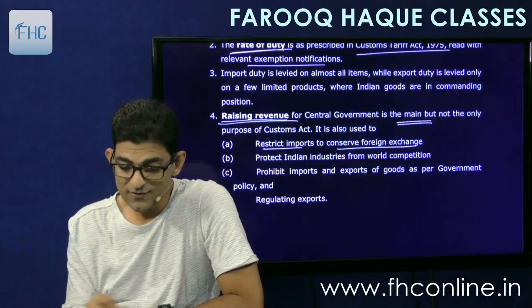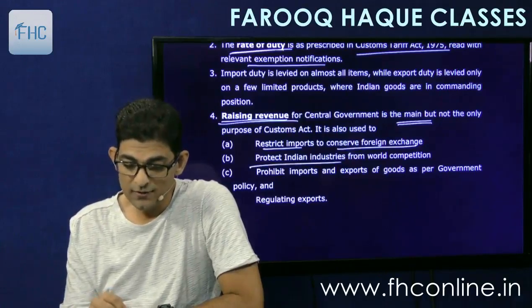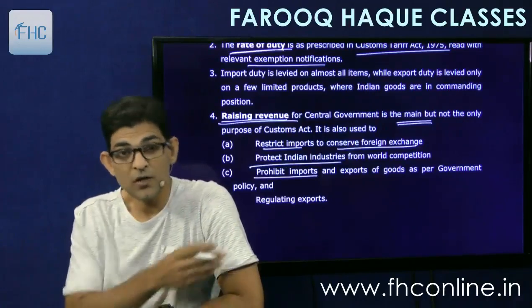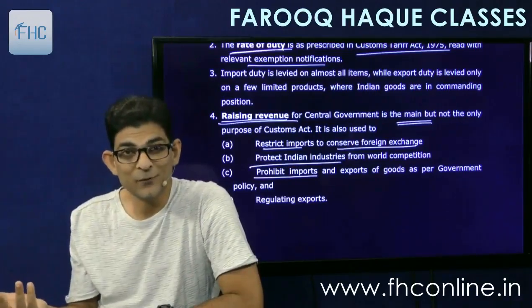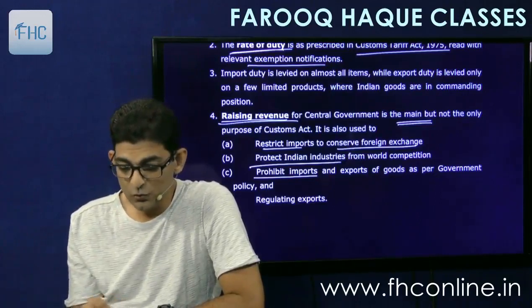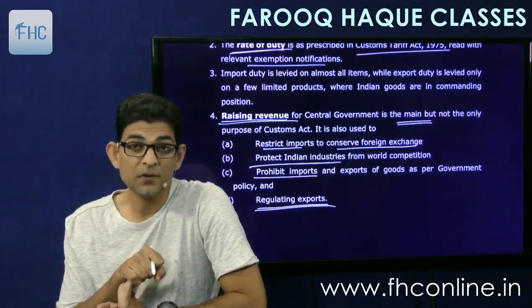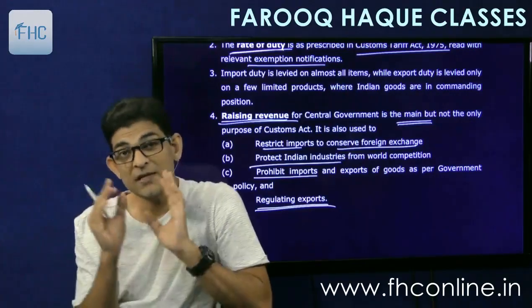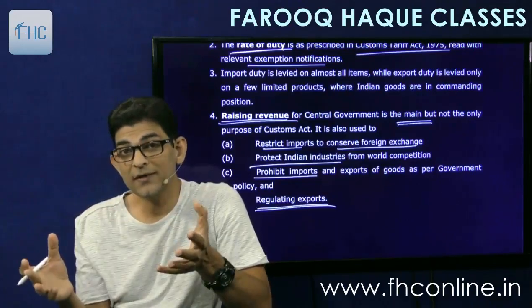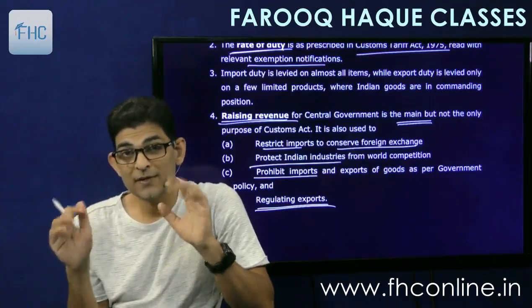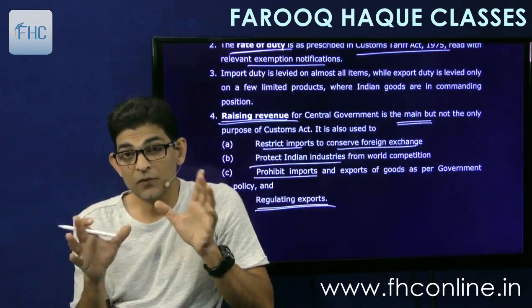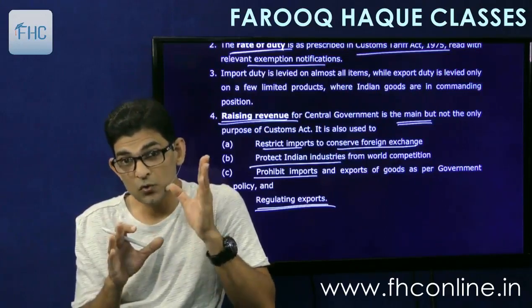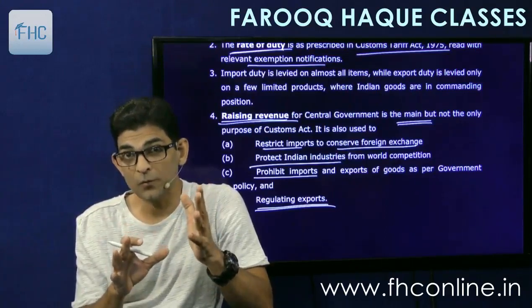And protect Indian industry from world competition, is the second point given. Then prohibit import and export of goods as per government policy, like arms and munitions and all. You cannot allow them to be openly imported into India. And also to regulate exports, like for example food products. If food grains and foodstuff are easily exported out of India, then there will be a shortfall in India, leading to an increase in prices and inflation and all. So we can regulate exports also. Normally exports of food grains and other stuff are also restricted and prohibited by the government.